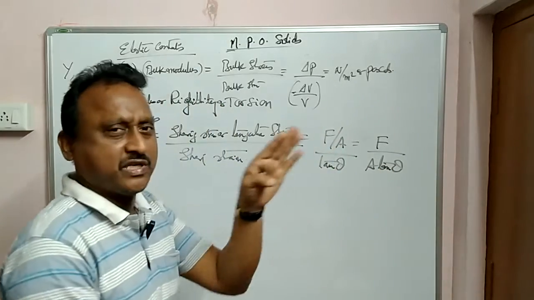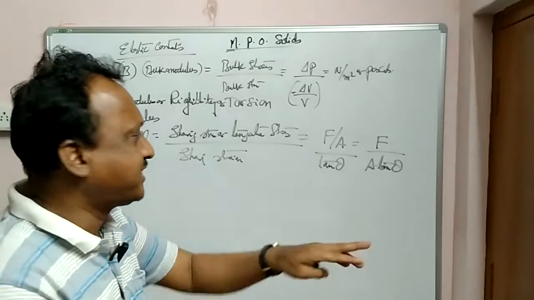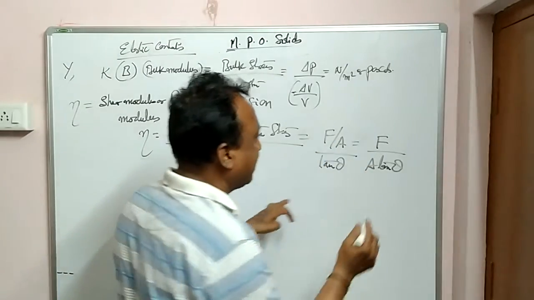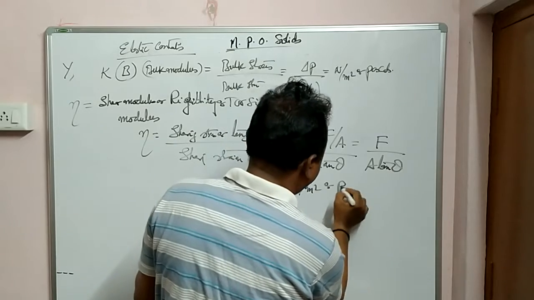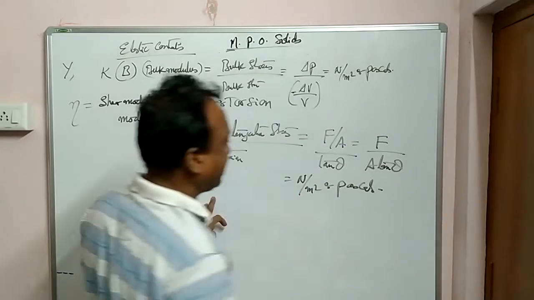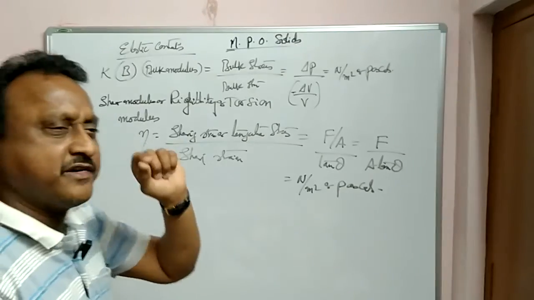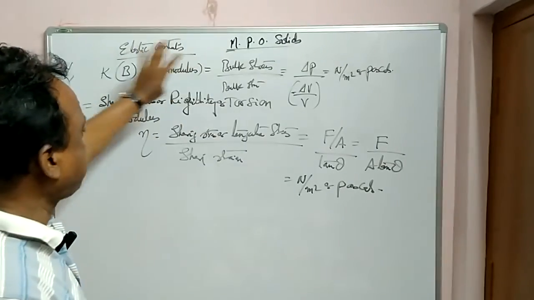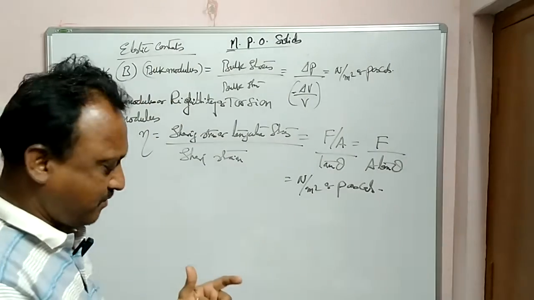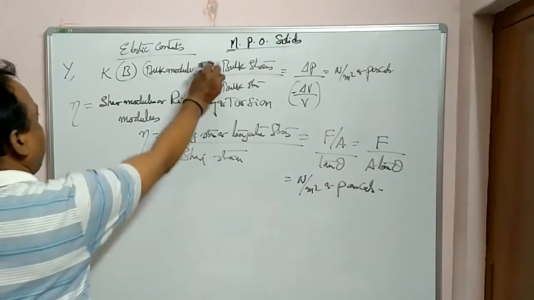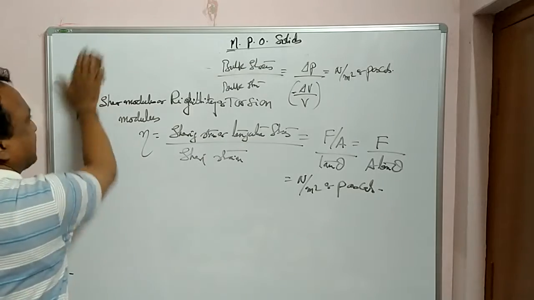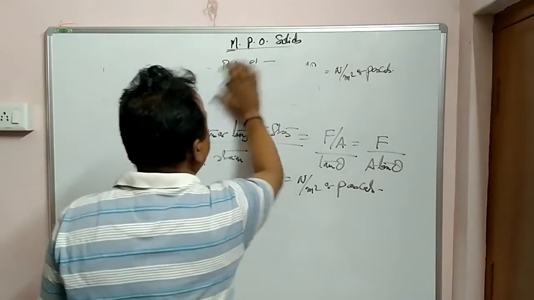Tan theta is opposite by adjacent, change in length over original length, so no units; only F by A has units, which is Newton per meter square or pascals. I told you, whenever stress or constants come, all will have the same units, Newton per meter square or pascals. Clear? So these are the elastic constants in elasticity or mechanical properties of solids.